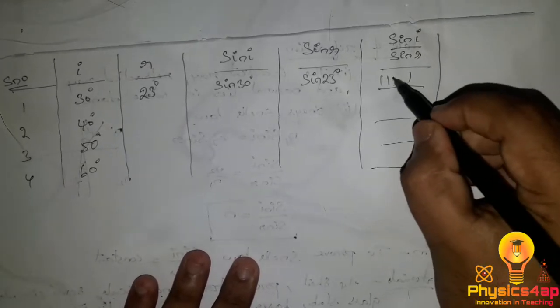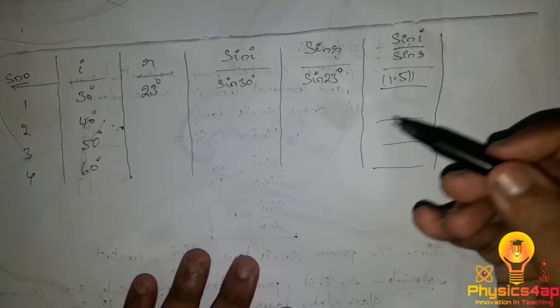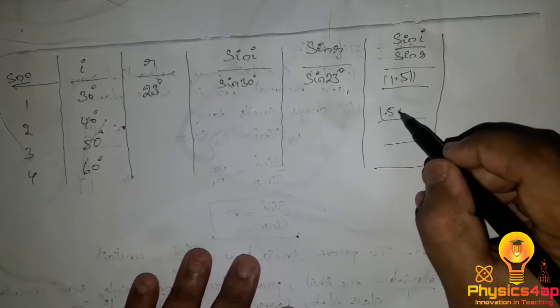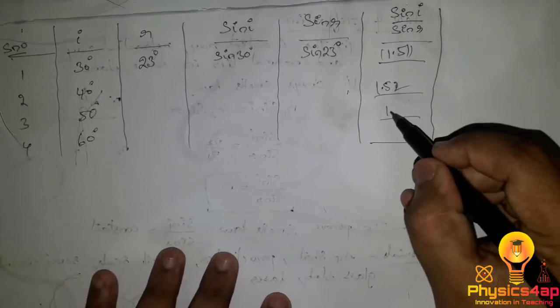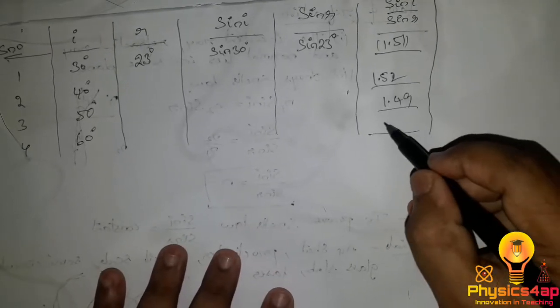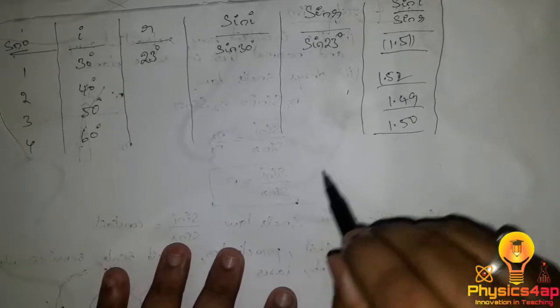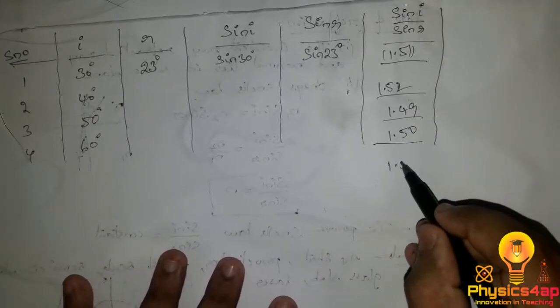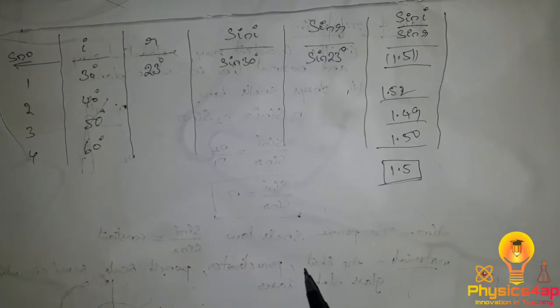For example, if we get 1.51 in one case, 1.52 in another, 1.49 in another, and 1.50 in another, the approximate value, if we average them, we get as 1.5.